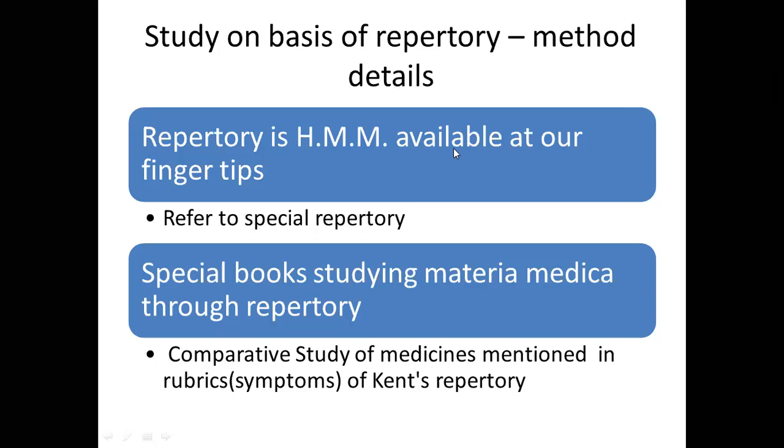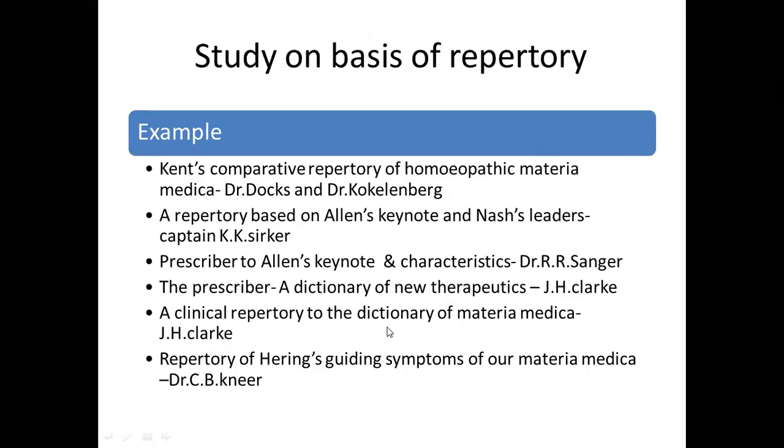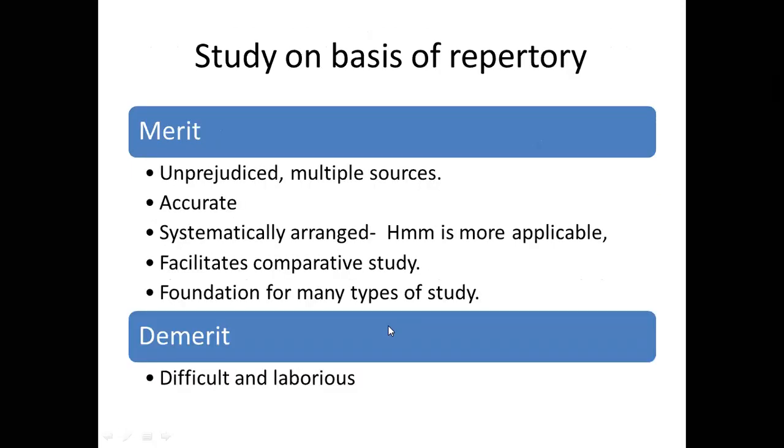And the special methodology example is Dr. Dox and Kucklenberg's work on the mind chapter and generative chapter. Then we will study what are the merits and demerits of this method.